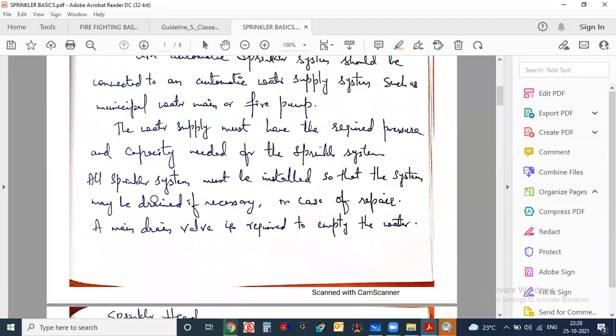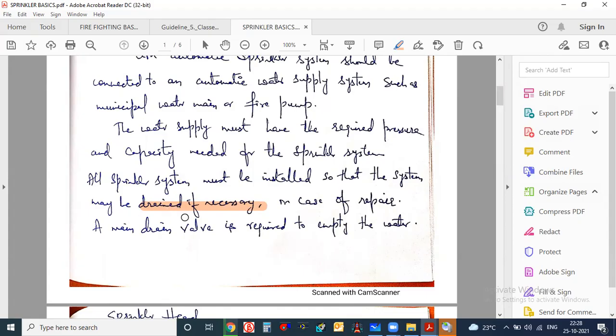Here one more important point is written, that you have to use one drain system also. All sprinkler systems must be installed so that the system may be drained if necessary. Suppose you want to go for maintenance purposes. For maintenance, what we have to do is drain out the water. That's why all the sprinkler systems are designed in such a way that they should be connected to our drain system.